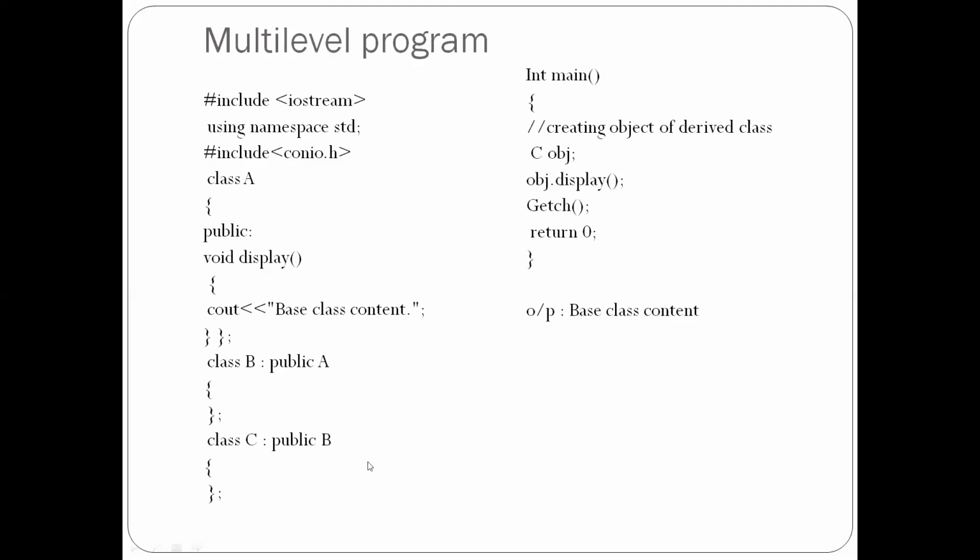First it goes to the C class. Nothing is there in the C class, so it goes to B. In B also you have not mentioned anything. B is a derived class of the base class A, so it goes to A, and here we have display. So it goes to A and displays the base class content. So the output will be the base class content. This is nothing but a multi-level program.